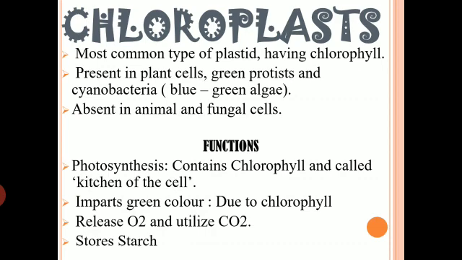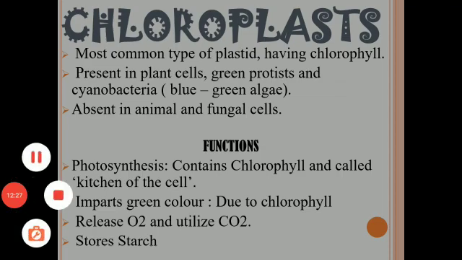The chloroplasts are present in plant cells. They are also present in green protists like Euglena, and in certain prokaryotes, that is cyanobacteria, which we also call blue-green algae. They are actually a kind of bacteria. Cyanobacteria or blue-green algae are also a kind of bacteria.